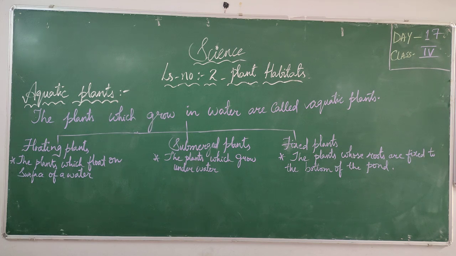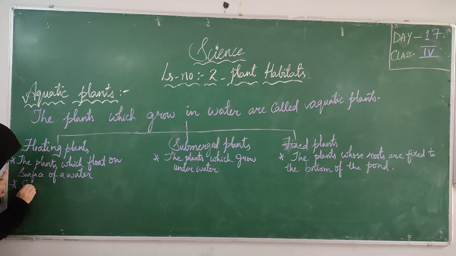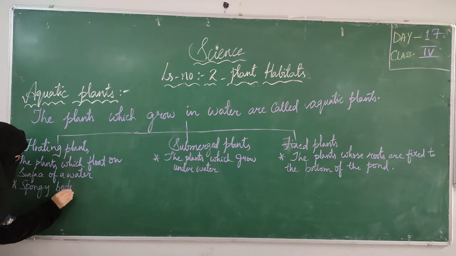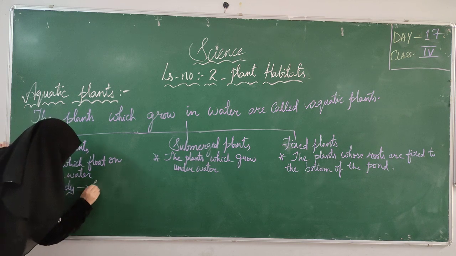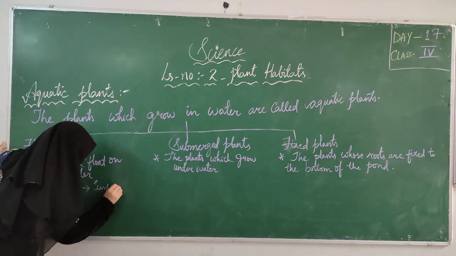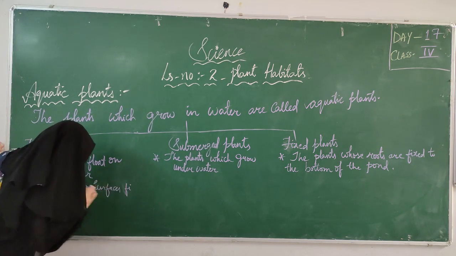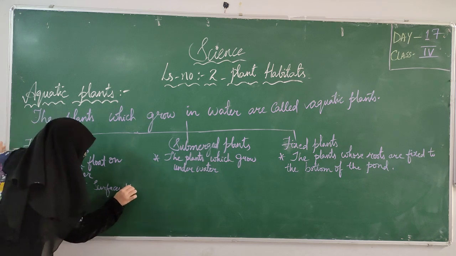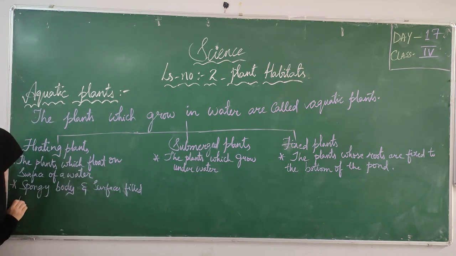Now we will see the definition of floating plants. These plants float on the surface of a water as they have spongy bodies with empty spaces filled with air. Spongy means soft bodies they are having.